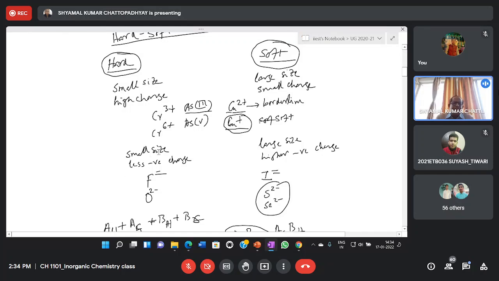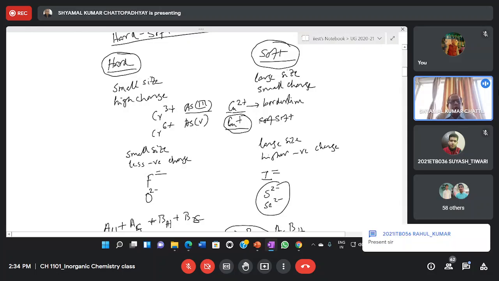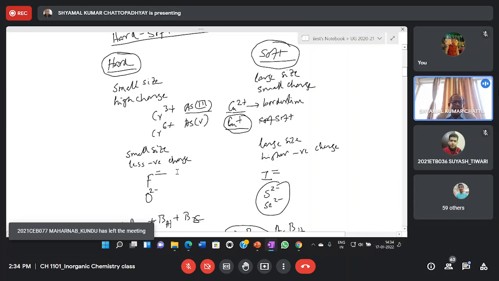For an anion, if there is a high negative charge, there will be electron repulsion and deformation of the electron cloud. So for an anion, the demand is opposite. The negative charge should be as small as possible, so -1, -2, not more than that. So hard acids have small size and high positive charge. Hard bases, which are normally anions, should have small size and less negative charge. These are the attributes of the hard acid and hard base.